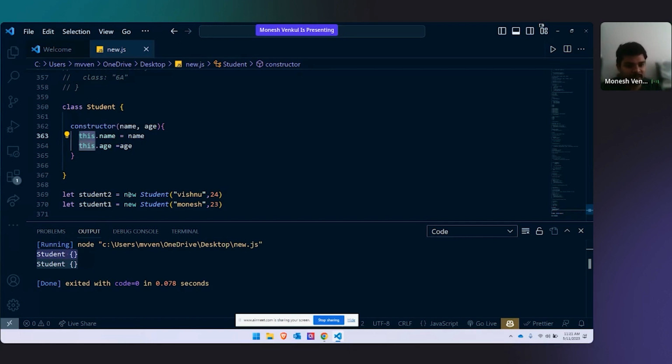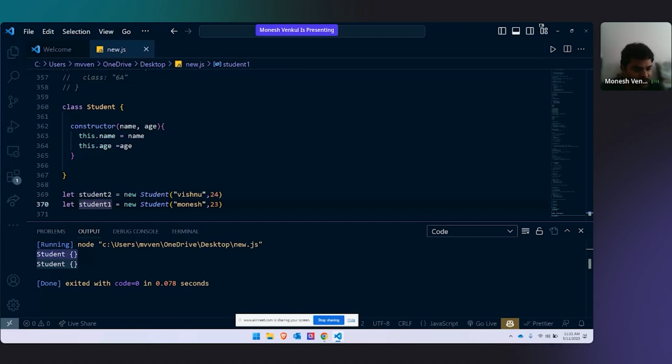So that is how this keyword works. If you are calling new student Vishnu 24 and you are using this keyword, it will automatically know, oh okay, Vishnu and 24 belong to student 2, because this is referring to student 2. Now here Mounesh and 23, this class will know because this refers to student 1 now. So that is how it works. Have you all understood this one?